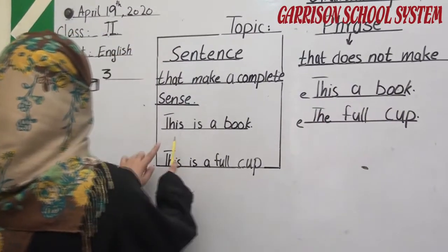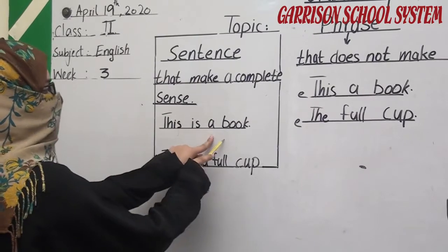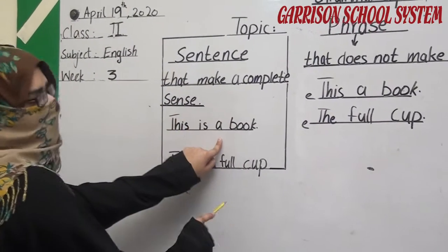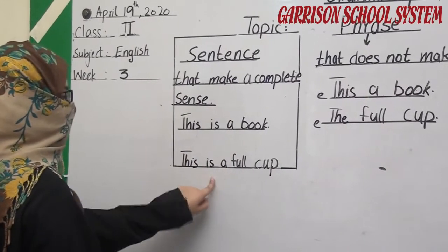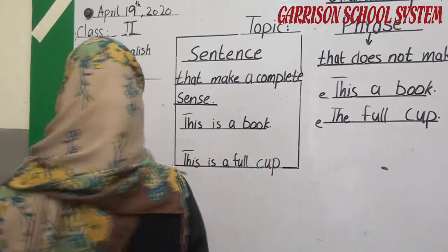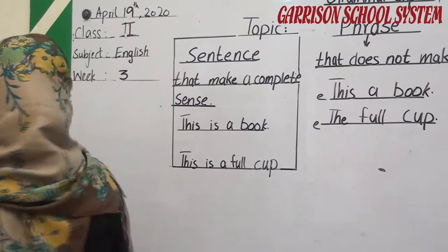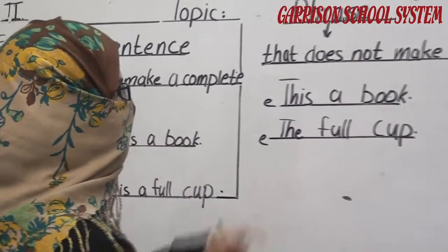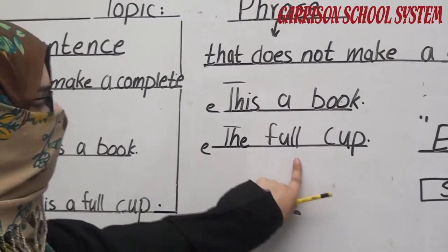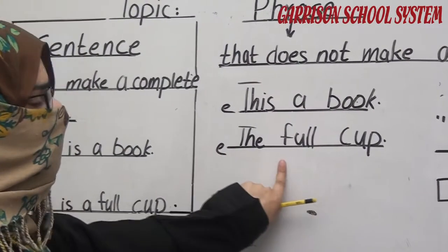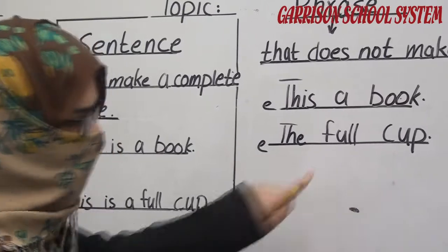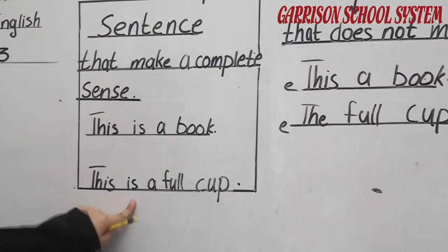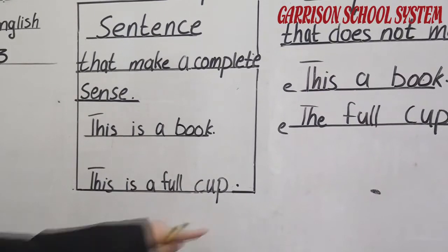No sense. But if they talk about "this is a book", it is a complete sentence, a complete sense, the complete meaning. The next one is "this is a full cup". It means they are giving a complete sense, that the cup is full. But if we talk about the phrase "the full cup", we don't know whether the cup is full of tea or milk. We don't have any kind of sense. But "this is a full cup" is a complete sentence.